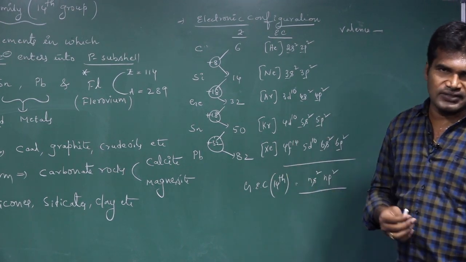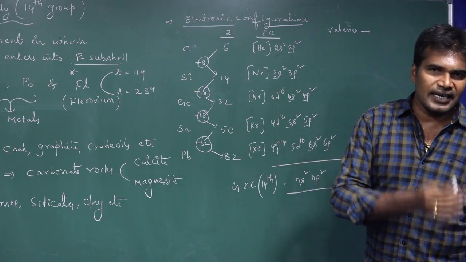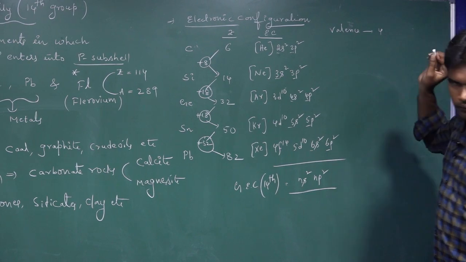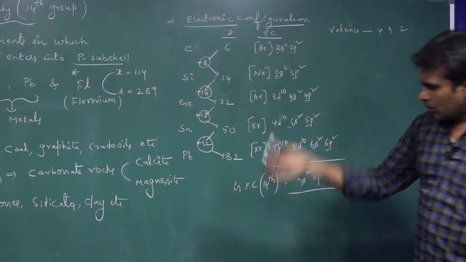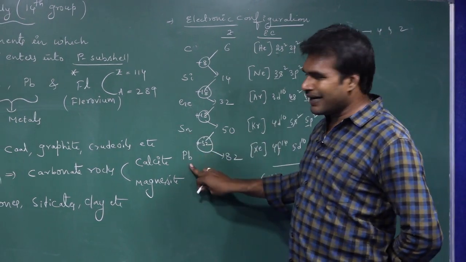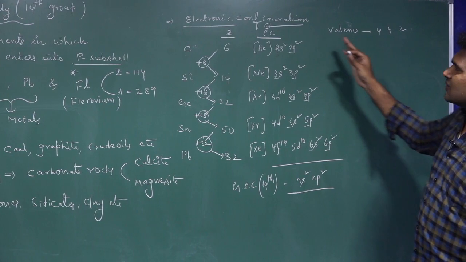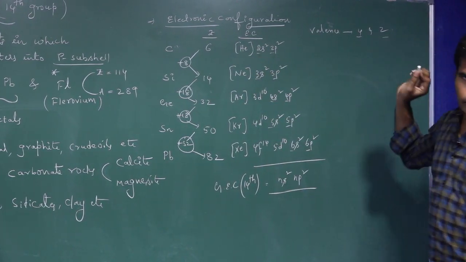Because it has 4 valence electrons. So the valency is always equal to its valency electrons. So the valency of the 14 group elements is 4. In some cases, in higher elements like tin and lead, their valency can also be 2. So the general valency of these 14 group elements is either 4 or 2.